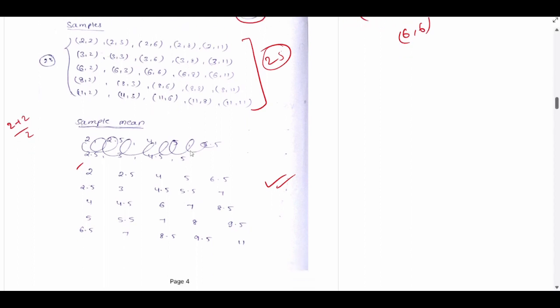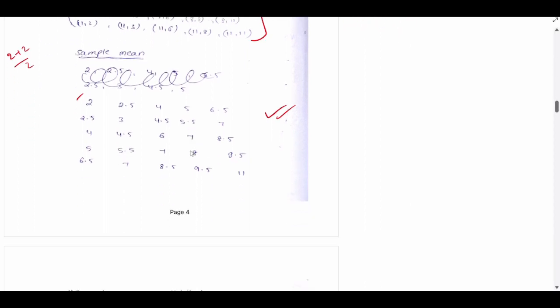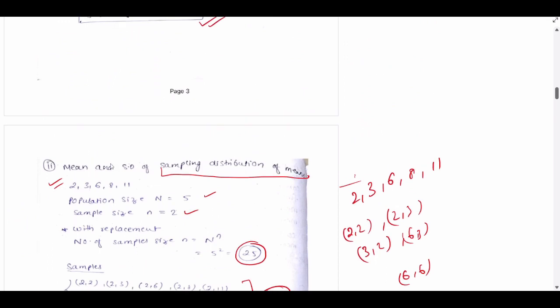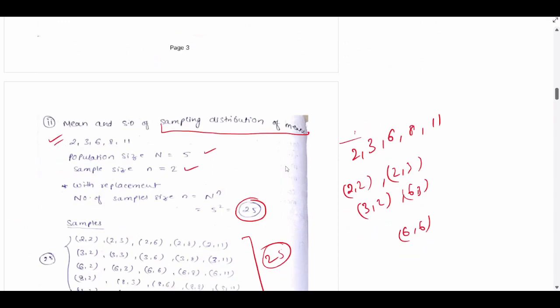Now we have to calculate the mean of the sample means, the mean of the sample distribution of means. Now what do we have to do? We have to find mu x bar, the mean of the sampling distribution of means. You get the means here, no?